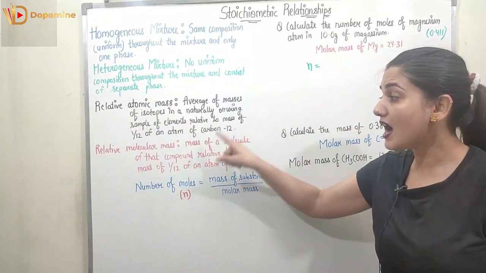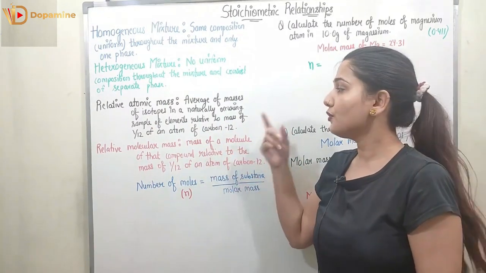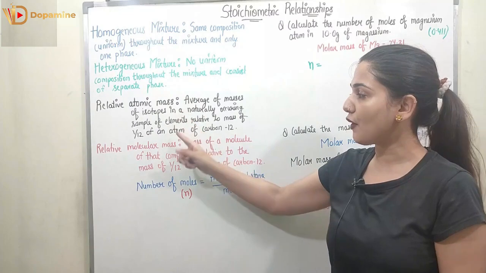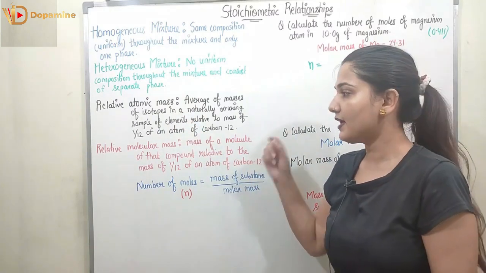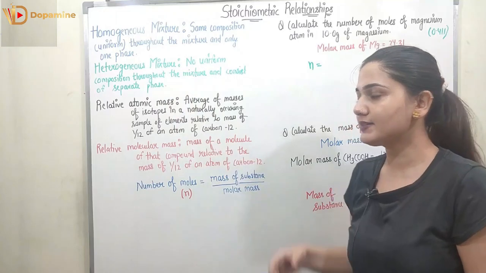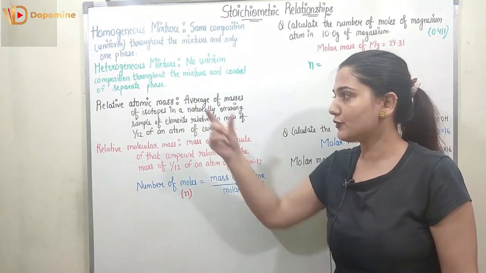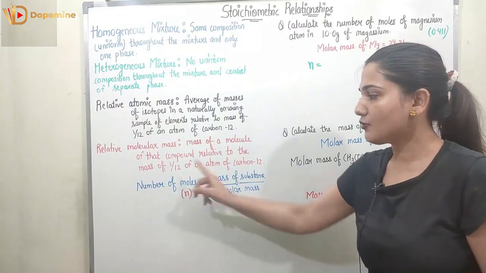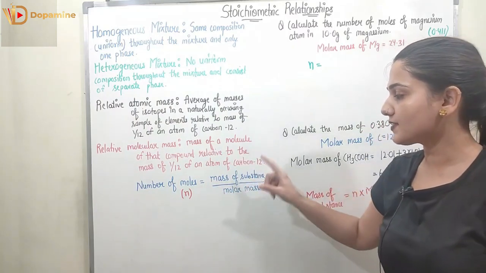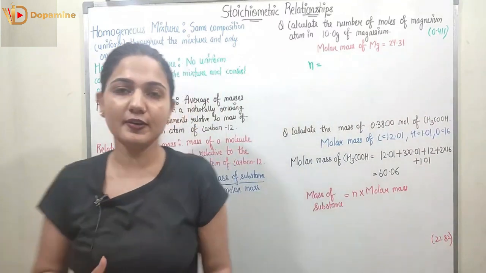Now coming to the relative molecular mass. This is the mass of a molecule of that compound relative to the mass of 1/12 of an atom of carbon 12, right? So this is how we can differentiate between the relative atomic mass and the relative molecular mass. Molecular mass is found for a molecule, atomic mass for an atom. Now coming to the number of moles. Number of moles is given as the mass of a substance upon its molecular mass, right?